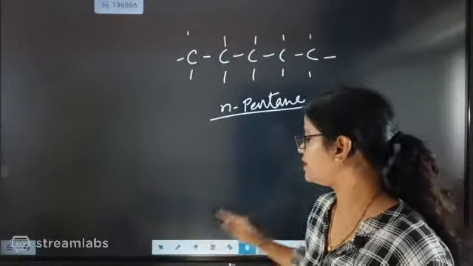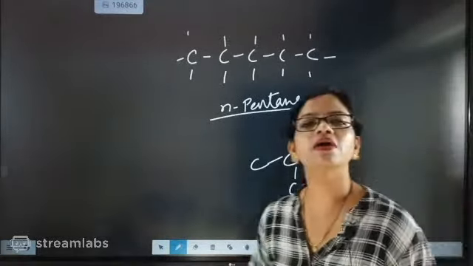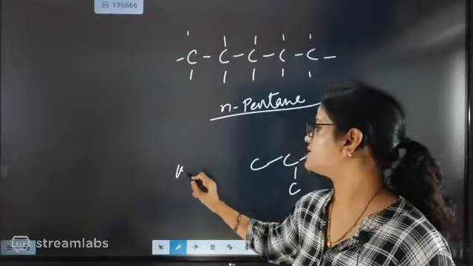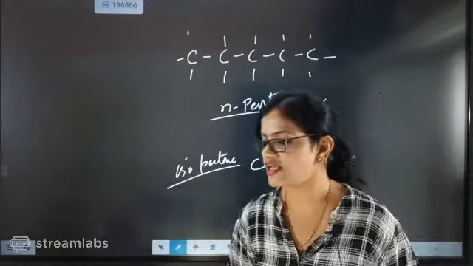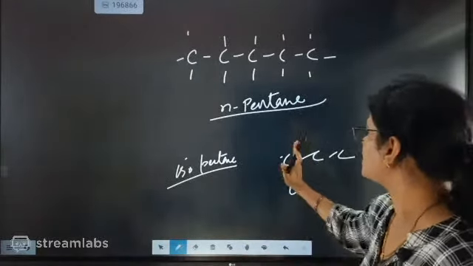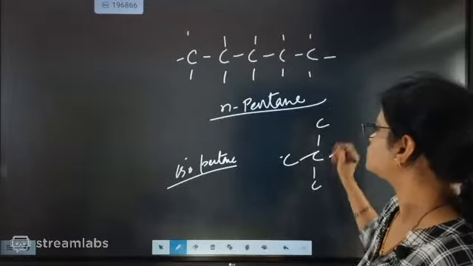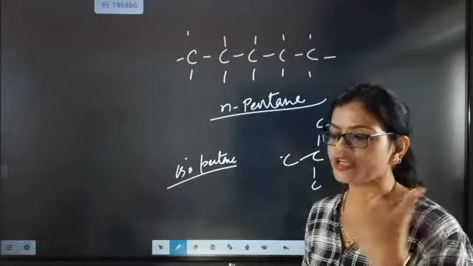After normal pentane, if you take 1 of the 4 carbons and write it as a branch, this will become isopentane. And from this again if you take 1 carbon, it will shift here. So see, the carbon number in all the cases remains 5 only, but the structure keeps differing.